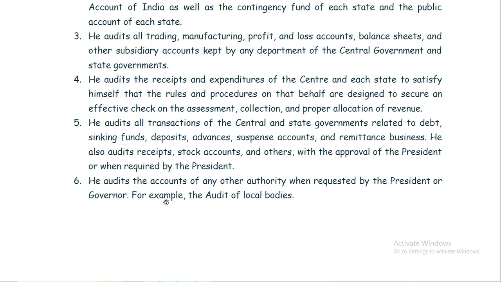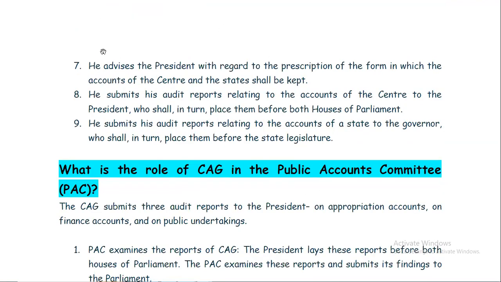Then he audits the accounts of any other authority when requested by the president or governor. For example, the audit of the local bodies, but this should be requested by the president or governor. Now, he advises the president with regard to the form in which the accounts of the center and states shall be kept.